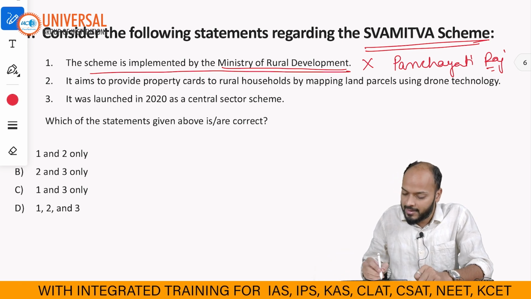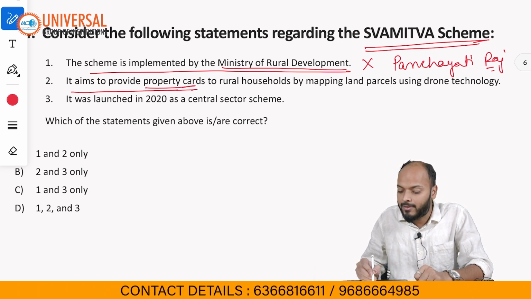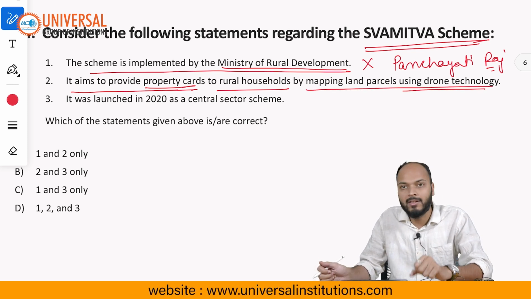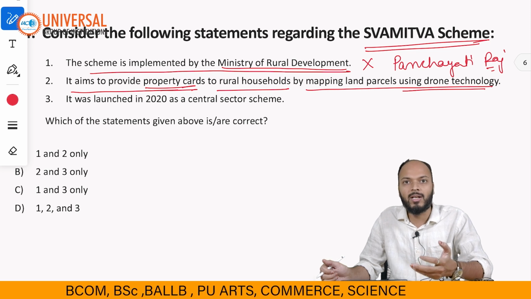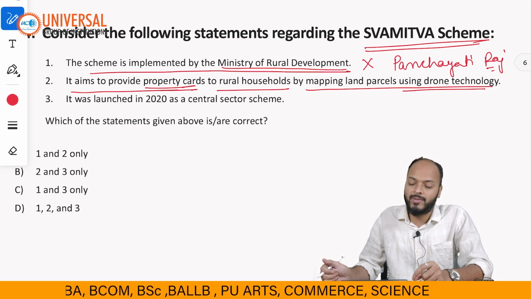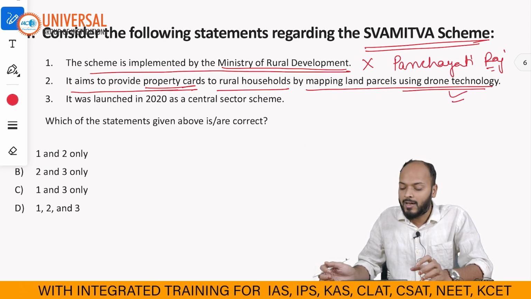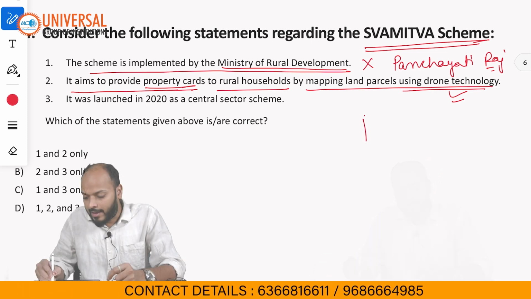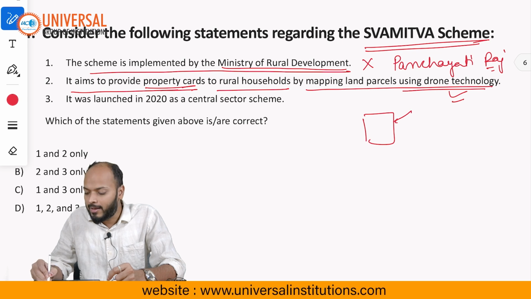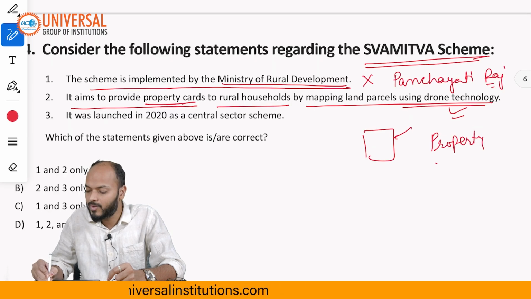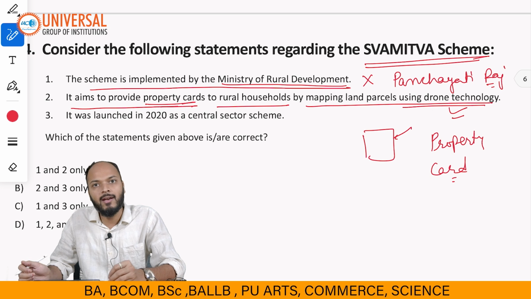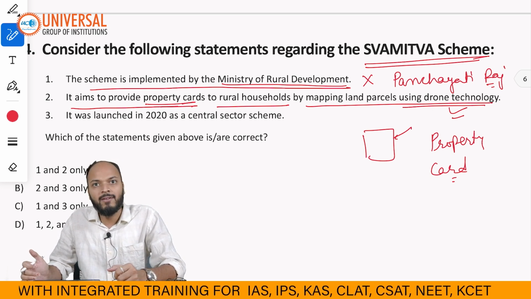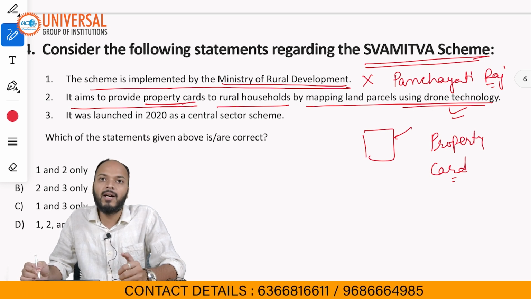Then the next statement is, it aims to provide property cards to rural households by mapping land parcels using drone technology. That is again a correct statement. Reason being, that is what the scheme is all about, right? Under the Swamitva scheme, what government is doing is using drone technology. Government is mapping land parcels, and for a particular land parcel they are giving a property card. So land records are now maintained, and the owner of the land will also be given a property card, and it has multiple benefits.